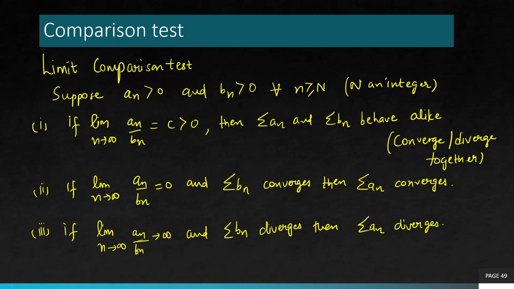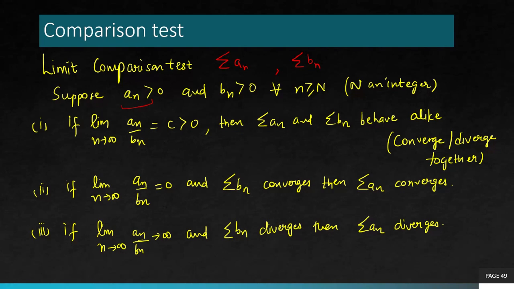You have the original series, summation an, given to you, for which you are interested in finding out whether it's convergent or not. So you choose another series bn for comparison, whose convergence is already known to you, or it's relatively easier to find the convergence of bn.